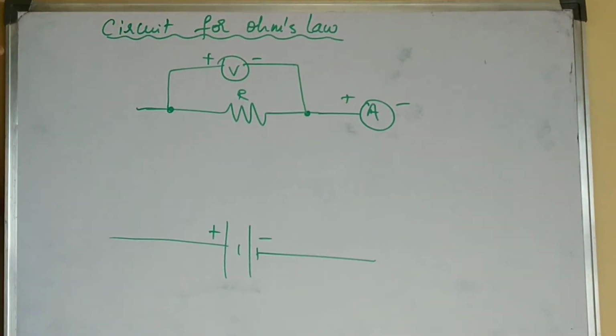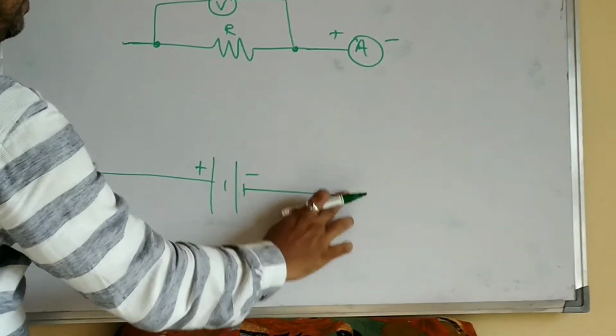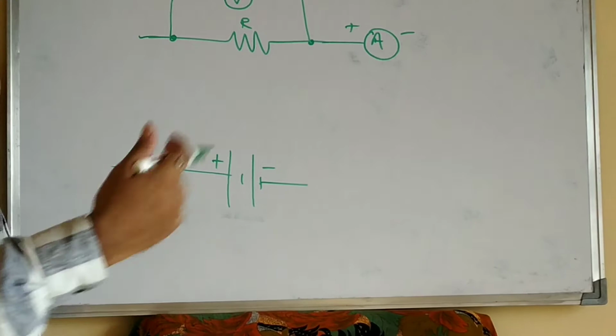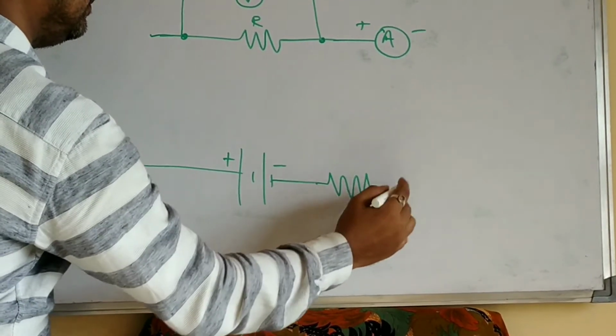Okay. Now this is the battery. After that, next to the battery, you can connect a rheostat.